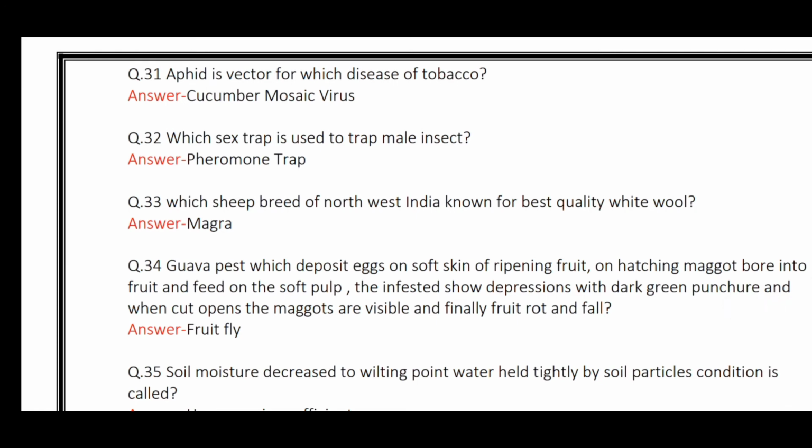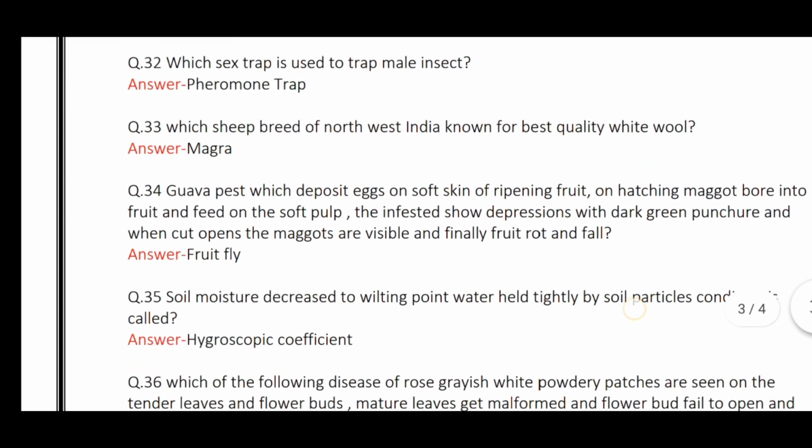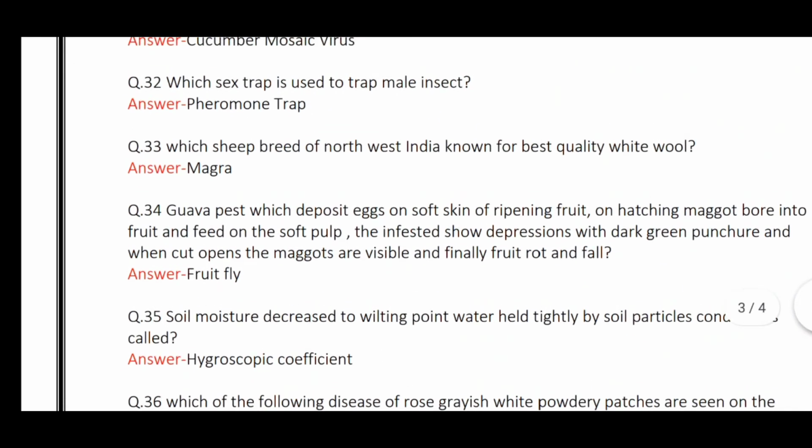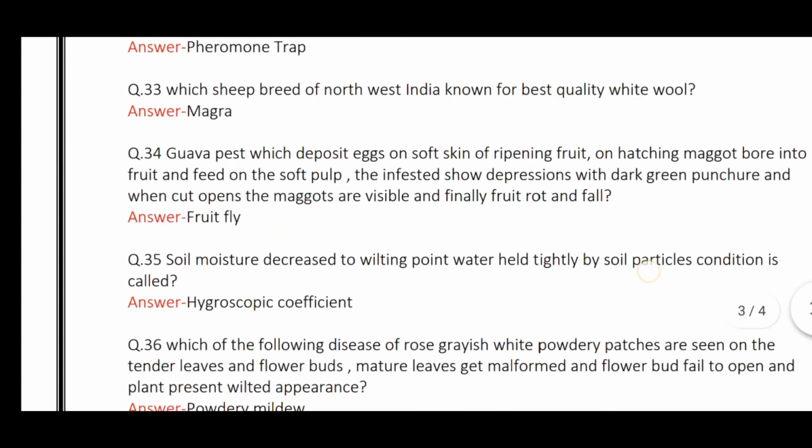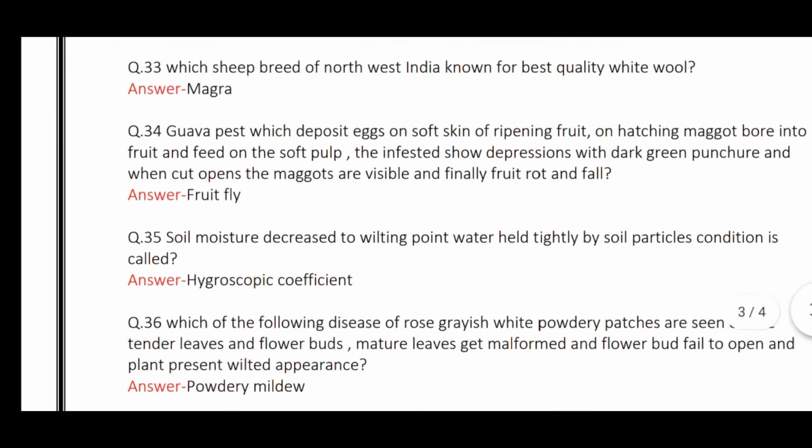Which sex trap is used for trapping male insect? Pheromone trap. Which sheep breed of northwest India is known for best quality white wool? Magra. Guava pest which deposits eggs on soft skin of ripening fruit. On hatching, maggots bore into the fruit and feed on the soft pulp. The infested fruits show depressions with dog-in punctures, and when cut open, the maggots are visible, and finally, fruit rot and fall. It's fruit fly.